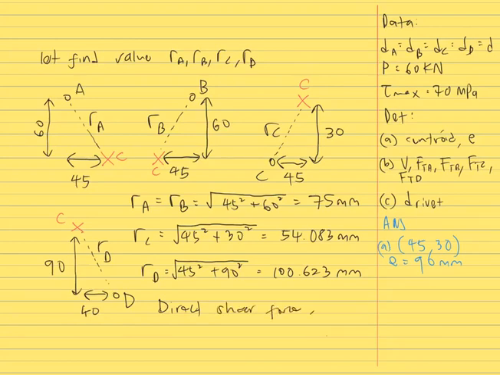And then the direct shear force, V, is equal to P over N. P is the applied load, N is the number of rivets. So applied load is 60 kilonewton divided by the number of rivets, which is 4. So we get direct shear force acting on each rivet is 15 kilonewton. So now let's write the answer here. Shear force V equals 15 kilonewton.